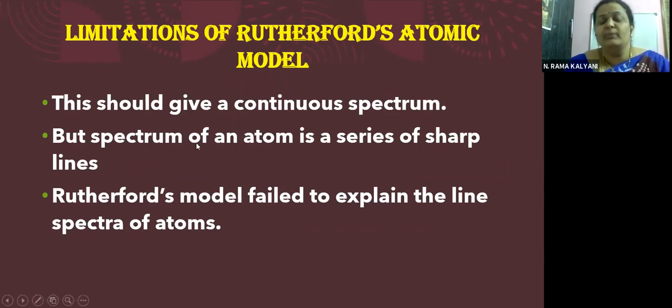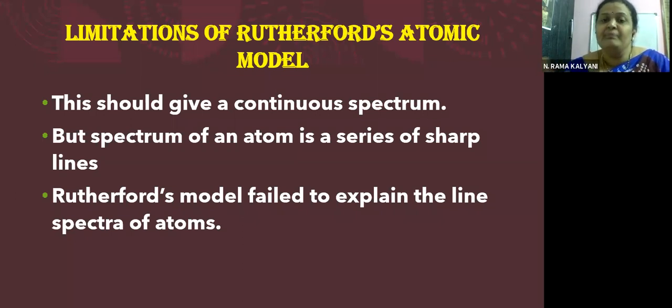This should be giving a continuous spectrum, but the spectrum emitted by atoms is a series of sharp lines. What we have seen in the hydrogen spectrum is a clear line spectrum. It is not a continuous spectrum. But if Rutherford's model was to be taken, where electrons are revolving around and emitting energy, they should be emitting a continuous spectrum, but they are not.